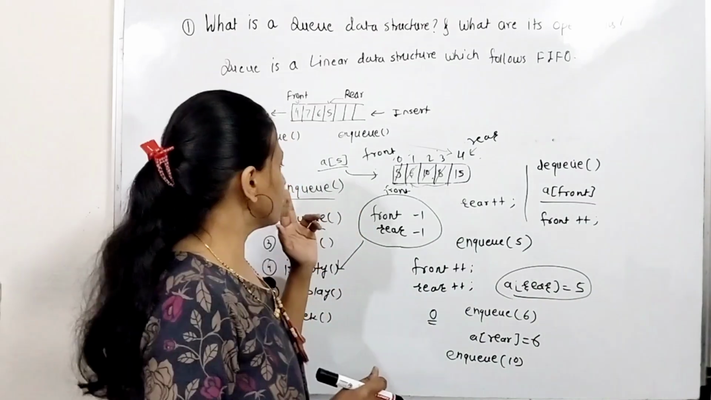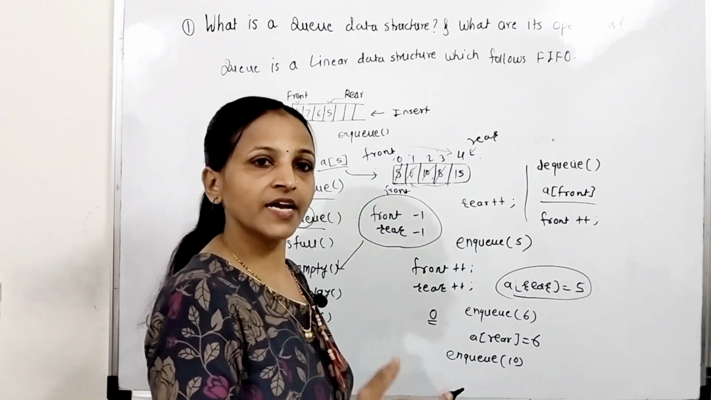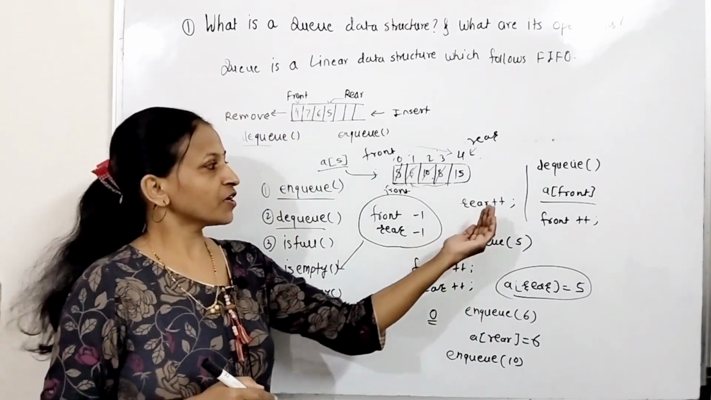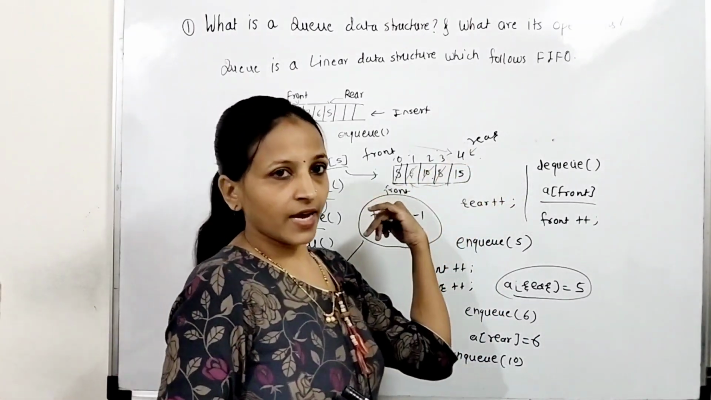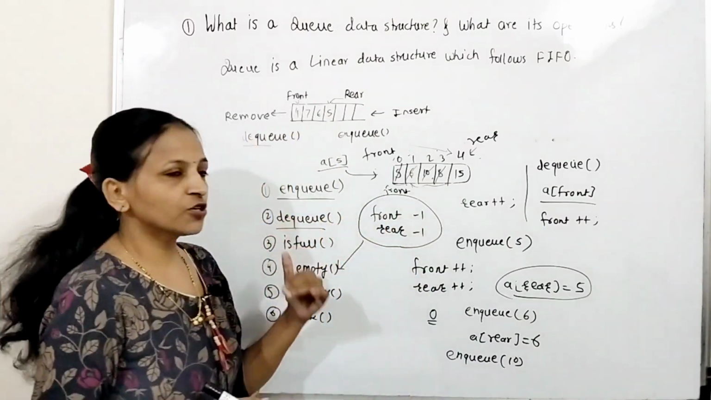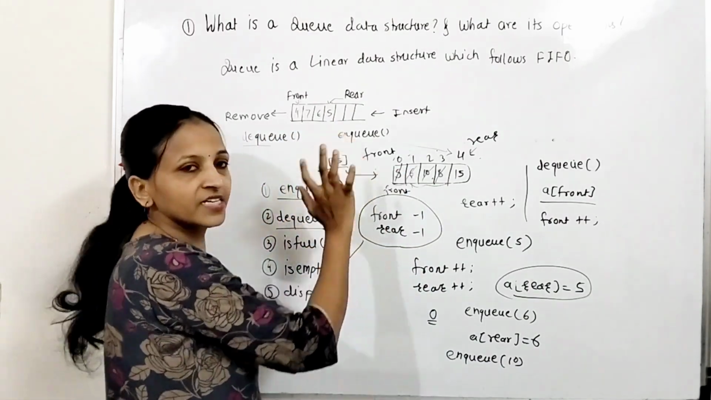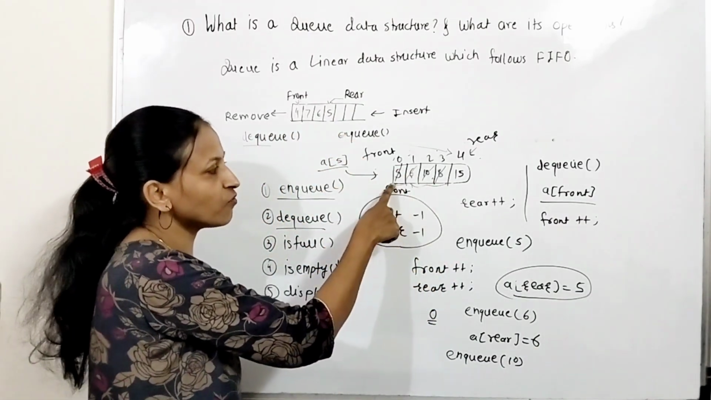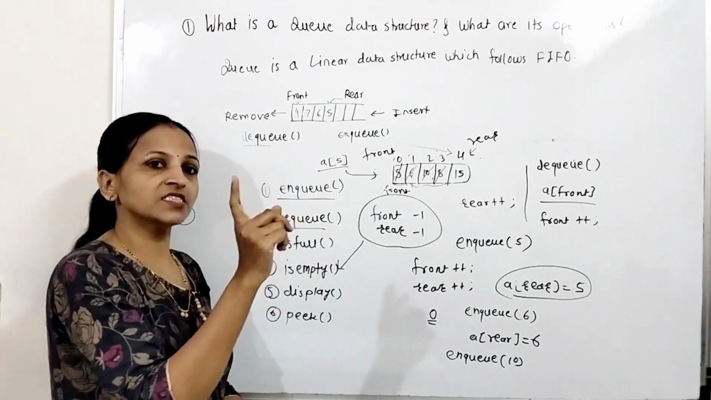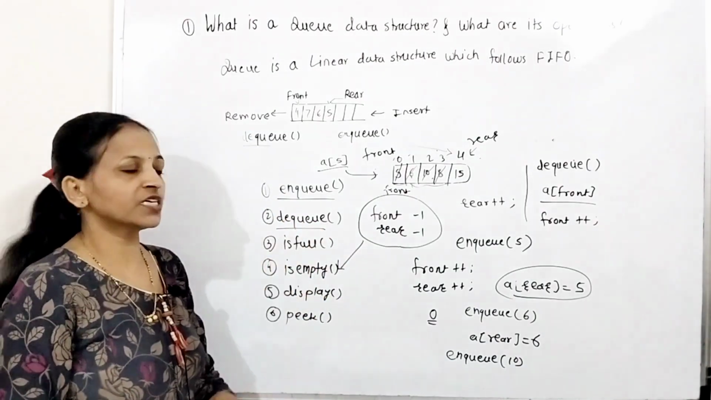Now enqueue means you have to just increment the rear position and add an element at that place, means you can insert an element only from the rear end. That is called an enqueue operation. You can remove the element from the front end. In that case you have to just increment the front, and whatever element is at front is nothing but the removed element. That is called a dequeue operation.